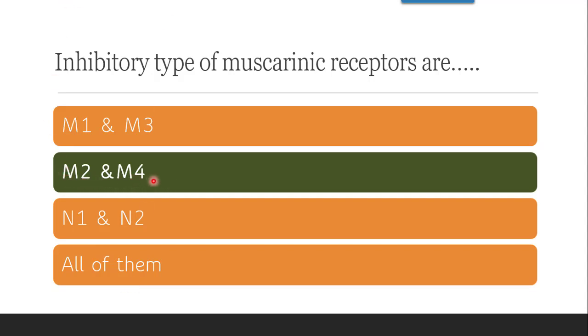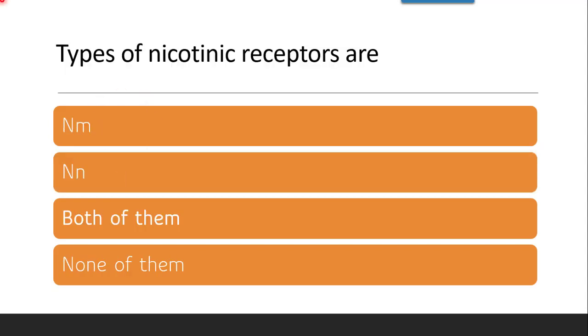All even numbers are inhibitory, all odd numbers are stimulatory. Next question is, types of nicotinic receptors are NM, NN, both of them or none of them. The correct answer is both of them, NM as well as NN.